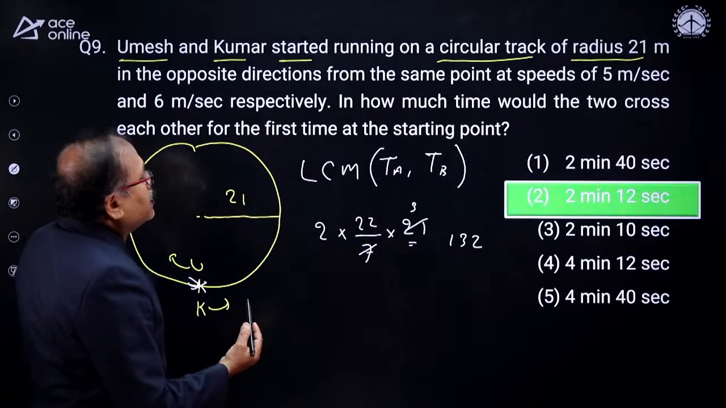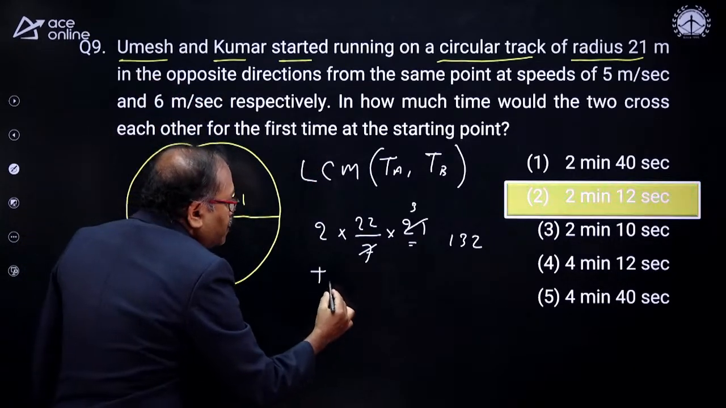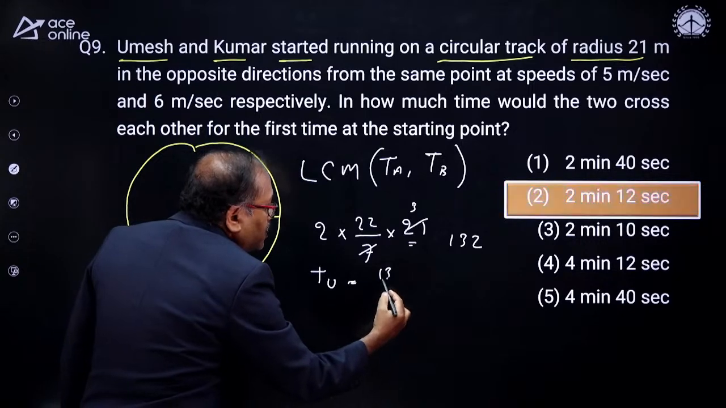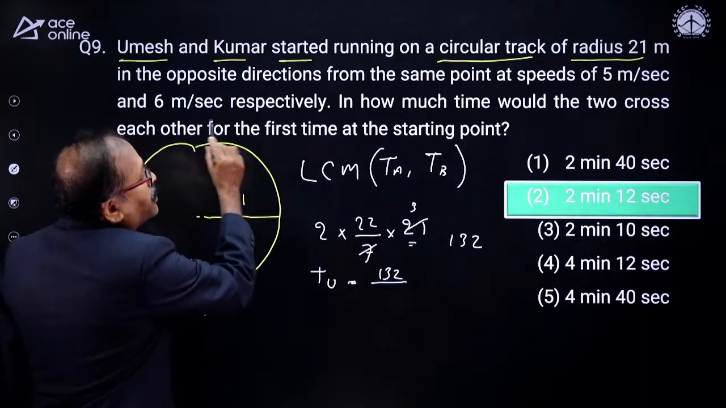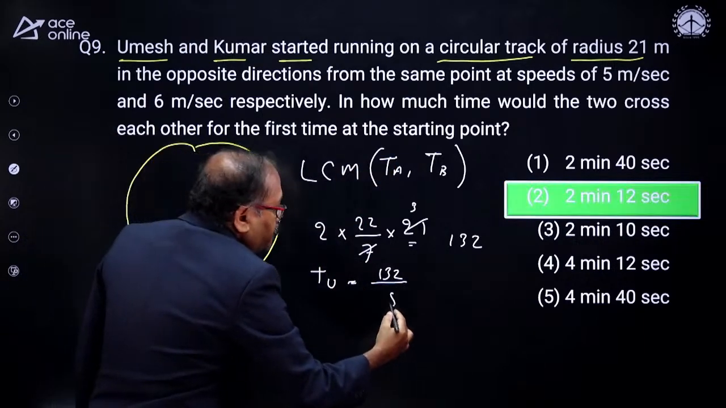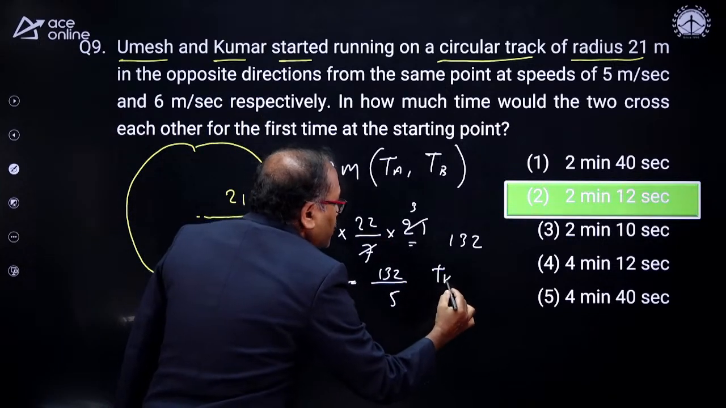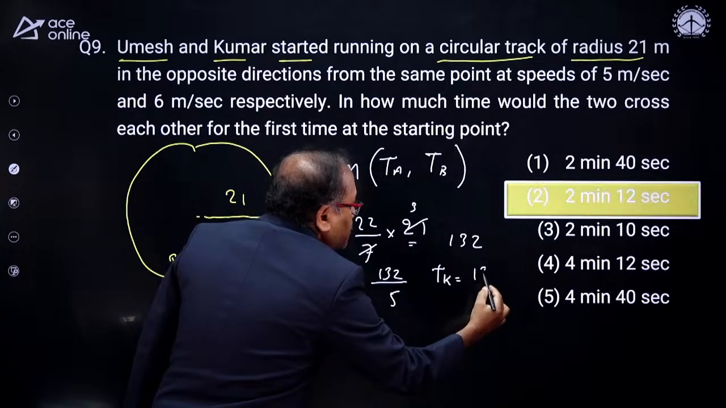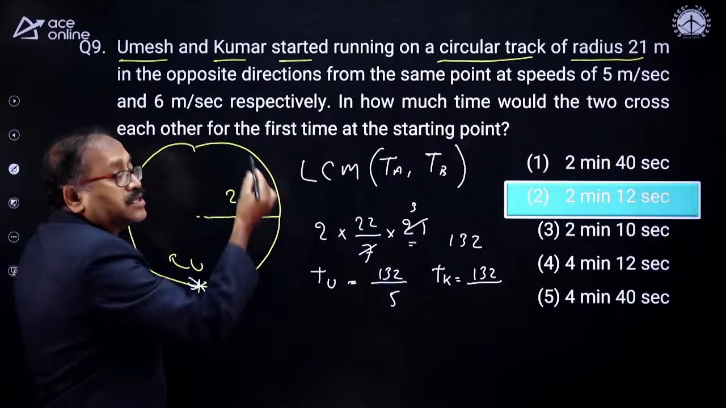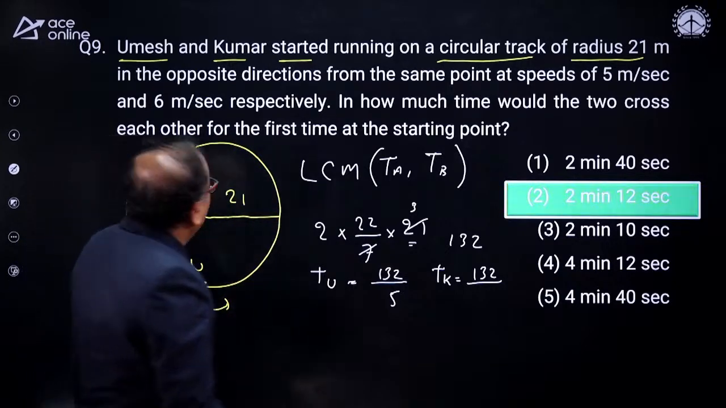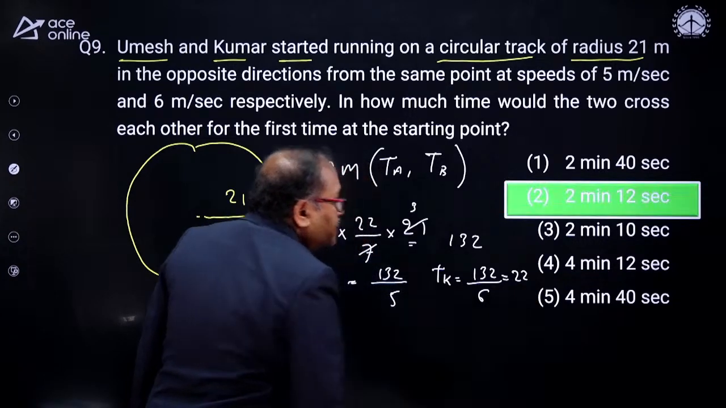So what is the time taken by U? Time of U is equal to 132 divided by his speed, which is 5 meter per second. The time of K is 132 divided by his speed, which is 6 meter per second. So this gives us 22.